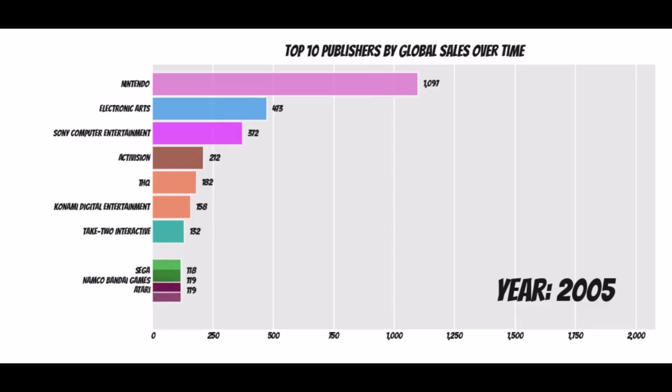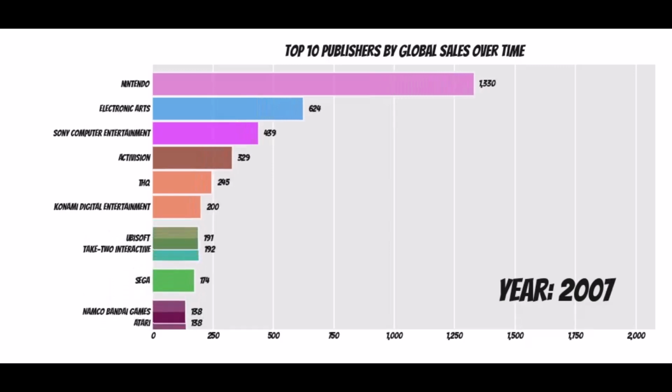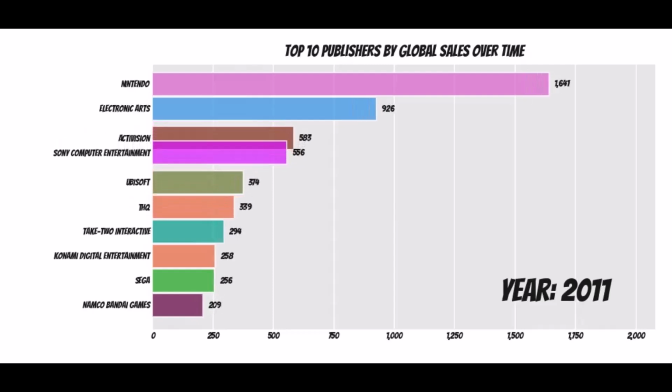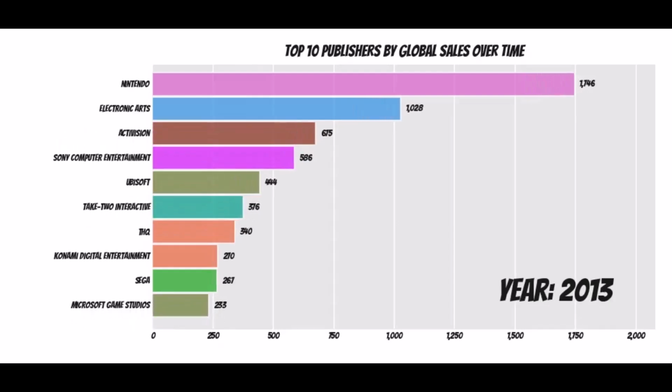By 2006, Nintendo is going crazy. They've got the Wii out around that time, and then Activision, of course, comes out, and all these other cool publishers too. Today, we're looking at how to build a bar chart race. I'm your host, Sean McKenzie.